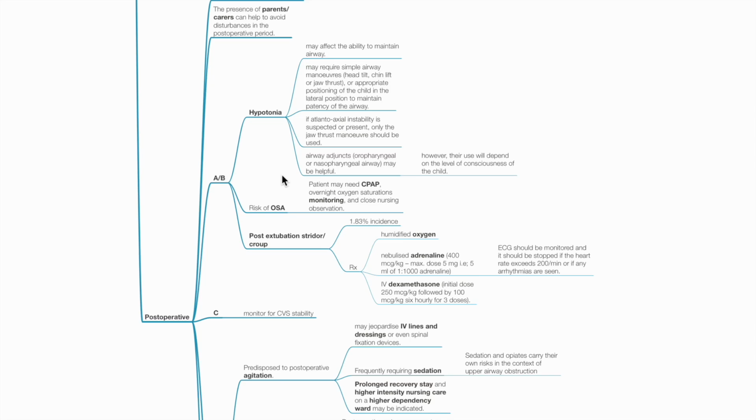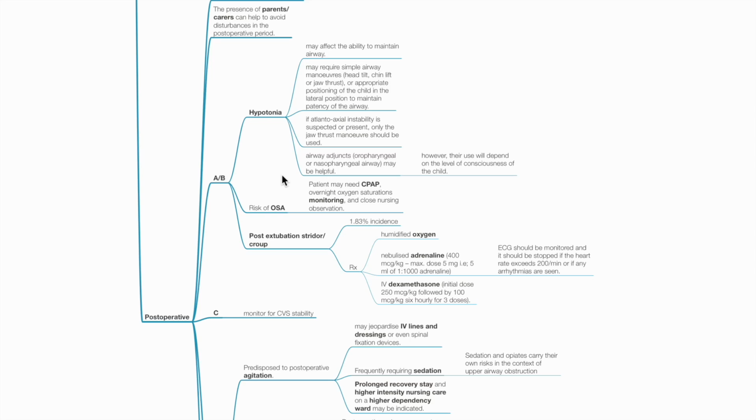If atlantoaxial instability is suspected, only jaw thrust should be used. Airway adjuncts such as oral or nasopharyngeal airway may be helpful. There is risk of OSA. The patient may need CPAP, overnight oxygen saturation monitoring and close nursing observation.